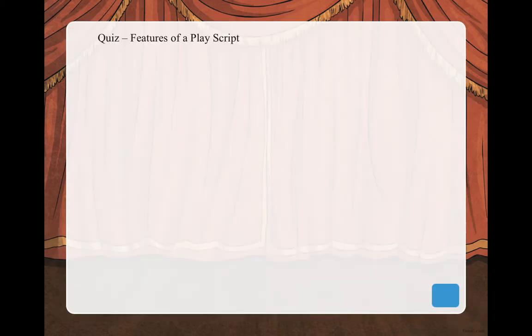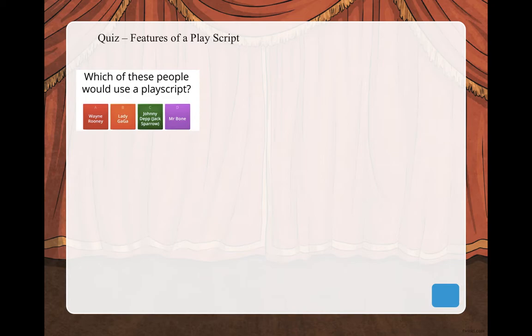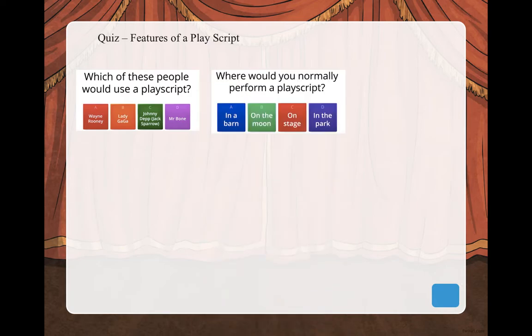Let's first of all start with a quiz. Today the quiz is much longer and we'll mark it at the end of each slide. So, features of a play. Which of these people would use a play script? Wayne Rooney, Lady Gaga, Johnny Depp, Jack Sparrow, Mr. Bean. You need to know your characters here.